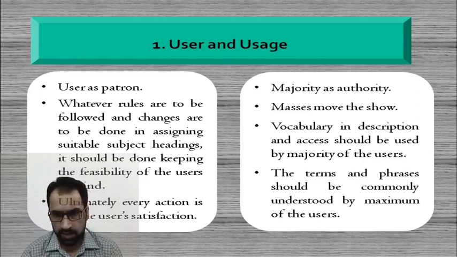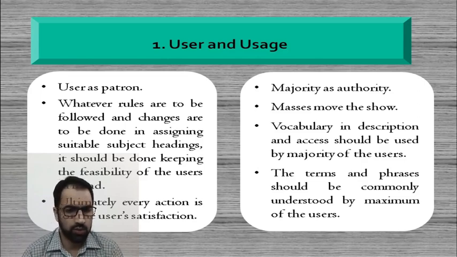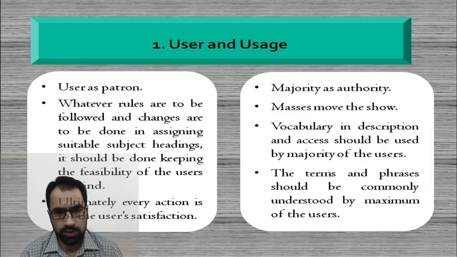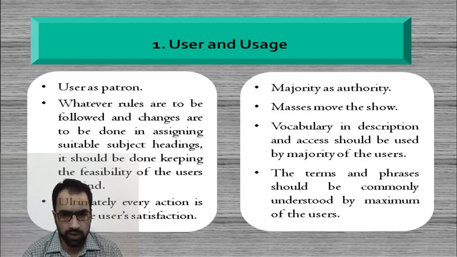And then second is usage. In the earlier general principles of subject cataloging, we discussed common usage. The same principle is represented in the specific principles, where we talk of the terms or language that the users better understand and use in their day-to-day life. One should not assign a term that is not understandable by the users.